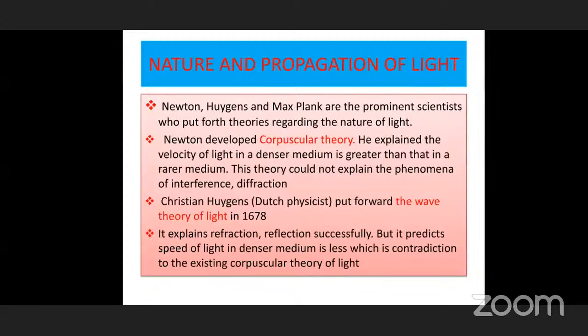Without scientific knowledge, we can tell that light shows rectilinear propagation, colors, and also reflection. When some objects are placed in the path of the light, it can reflect. That is also known. And refraction: sometimes light enters a medium like water or glass, and when some medium is placed in the path of the light, it immediately bends.